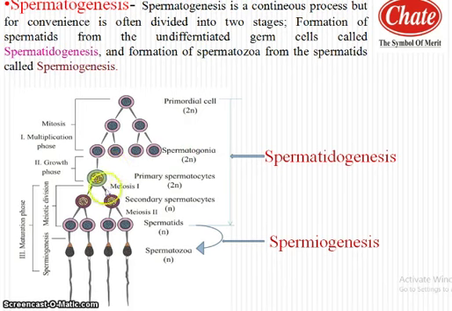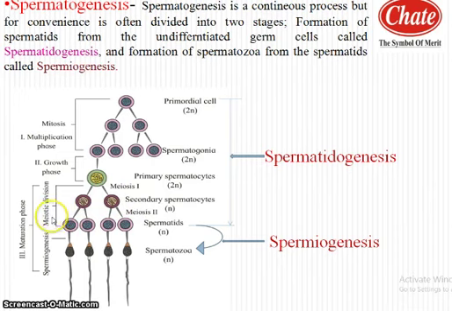Now the growth phase. Growth phase is the phase in which diploid spermatogonium increases in size by the accumulation of nutritive material in the cytoplasm. In this stage, we can observe the replication of DNA also. The enlarged diploid cell is called the primary spermatocyte. Growth phase of spermatogenesis is of very short duration as compared to oogenesis. Now the third phase, that is the maturation phase, also termed the meiotic phase. This meiotic phase is completed with two events, that is meiosis first and meiosis second.